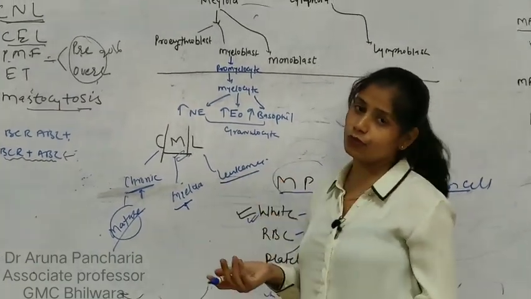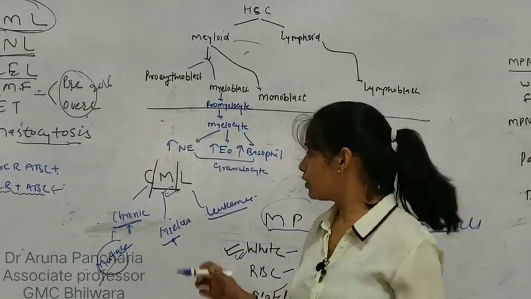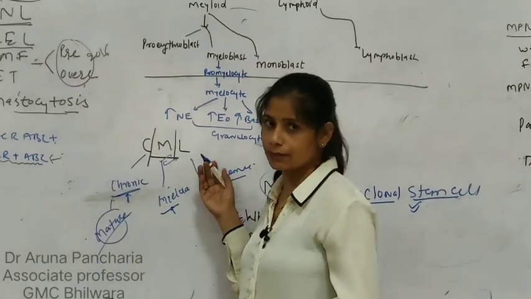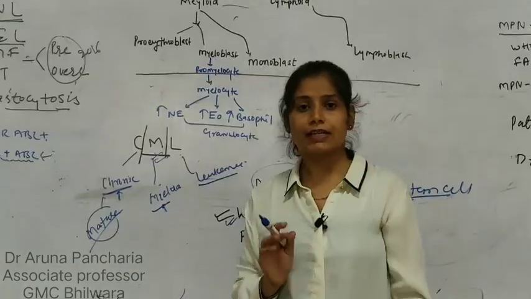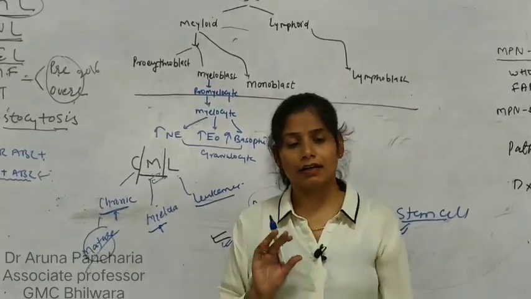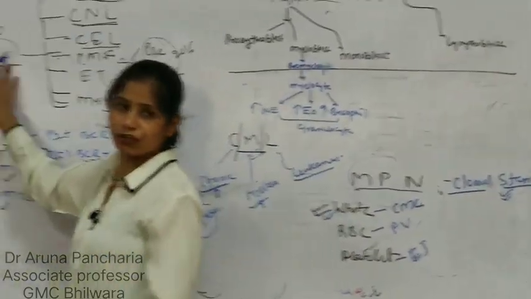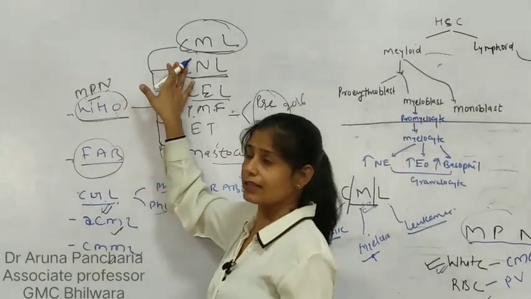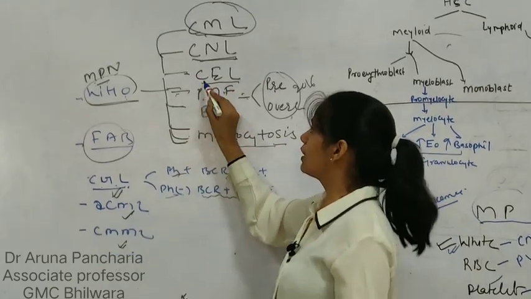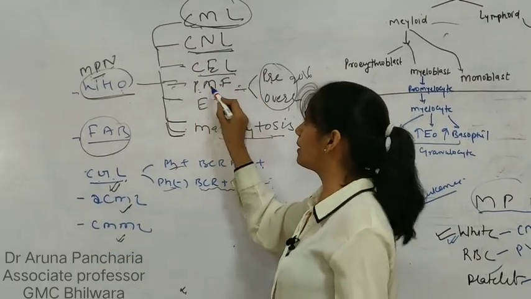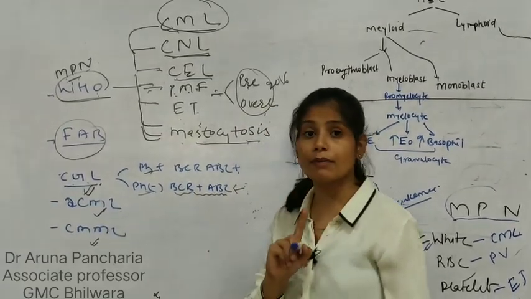Now leukemia, we know, is a neoplastic proliferation of the stem cell. So this is chronic neoplastic proliferation of the cell: chronic myeloid leukemia. Now we have the classification. CML comes under the MPN, so this is the WHO classification of myeloproliferative neoplasm: CML, chronic neutrophilic leukemia, chronic eosinophilic leukemia, primary myelofibrosis, essential thrombocythemia, and mastocytosis, not mast cell disease.